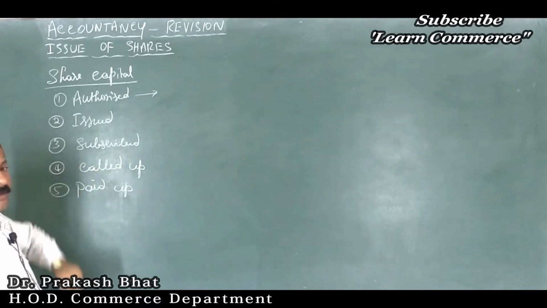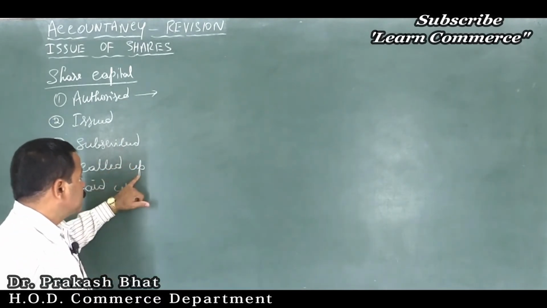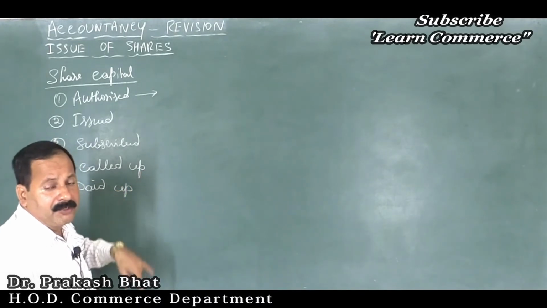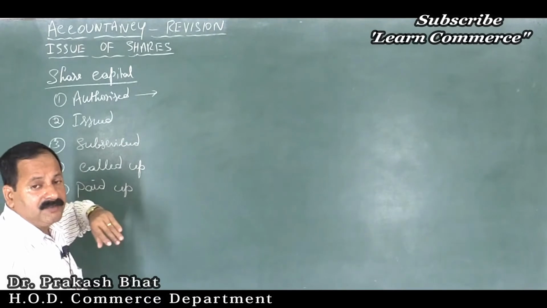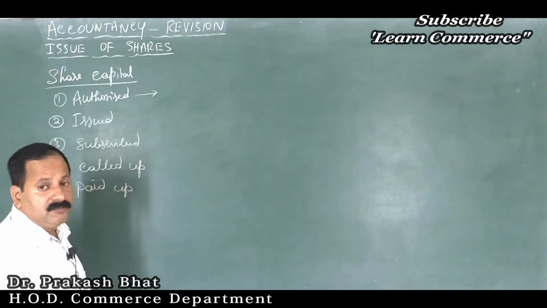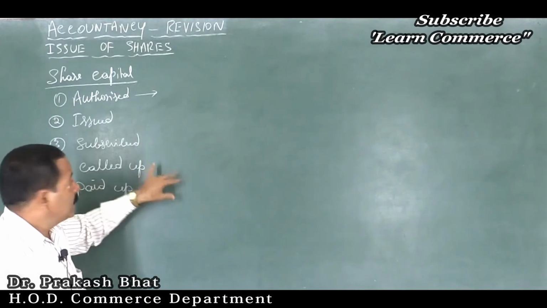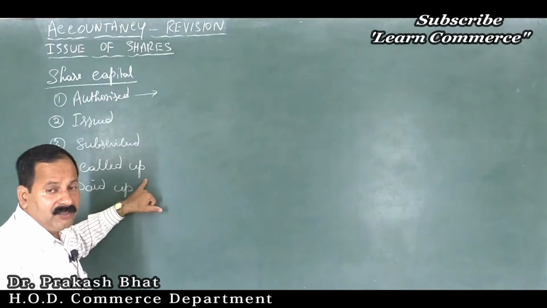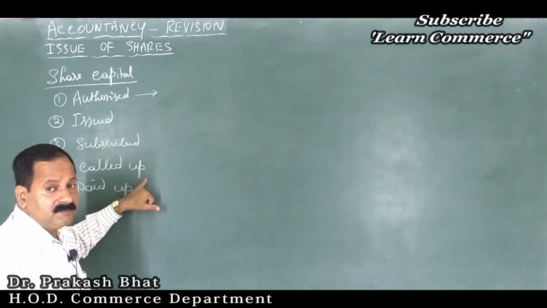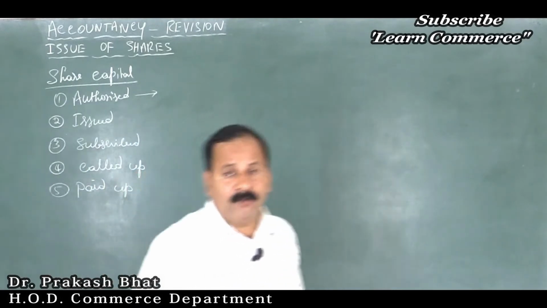Company may not call the entire 300 crores at a time. Company may ask the shareholders to pay maybe 100 crore at first, then second installment maybe 50 crore, like that it may collect in different installments. So whatever is called from the public by the company, that is called up capital, and paid up capital is the actual amount paid by the public.